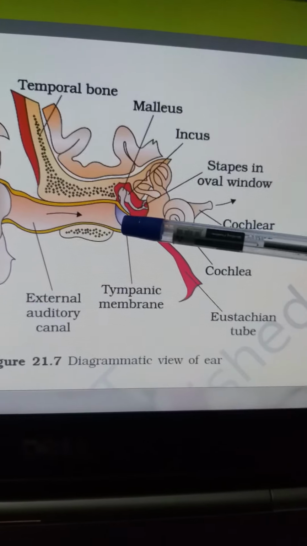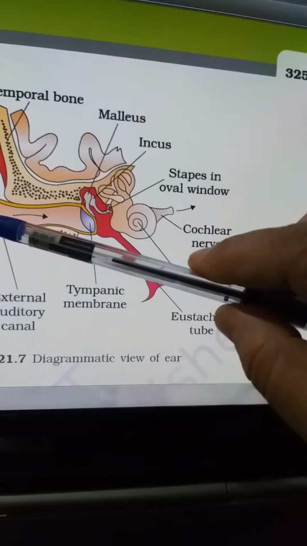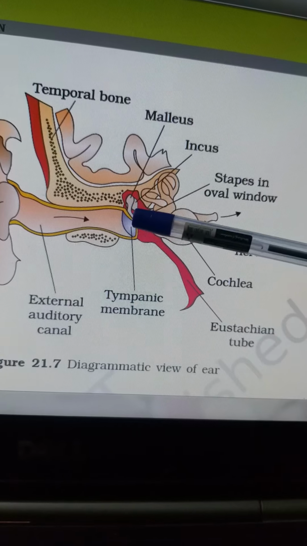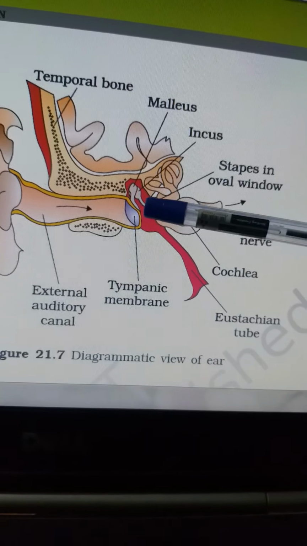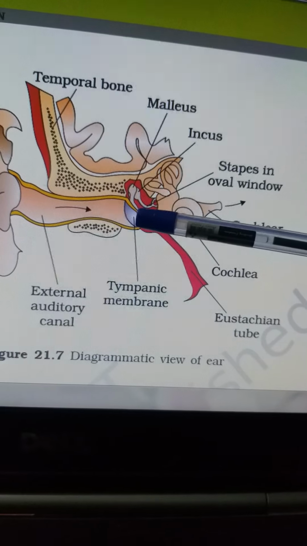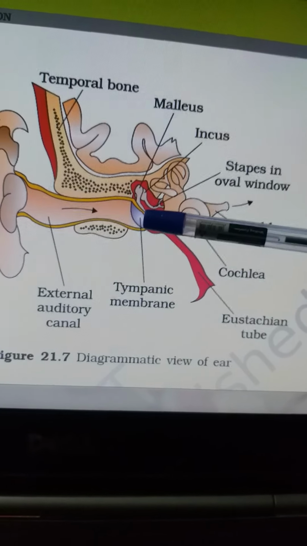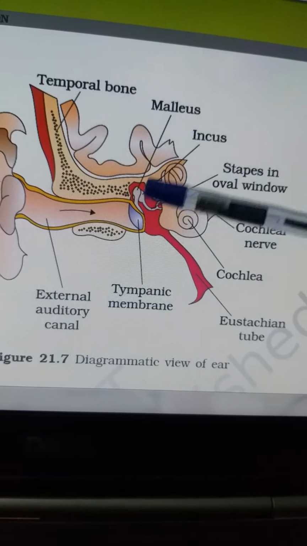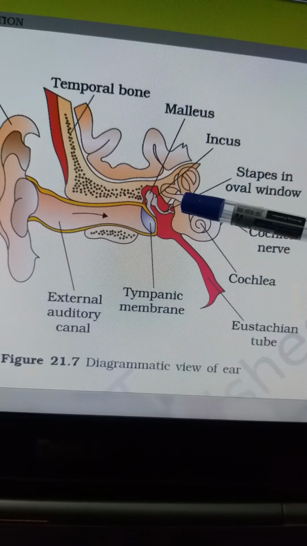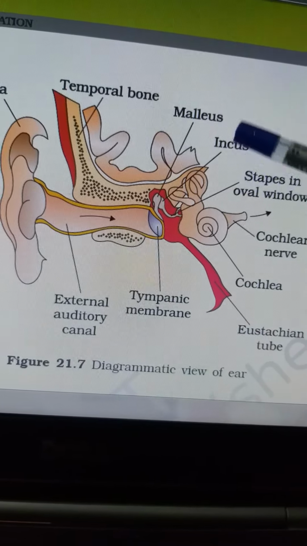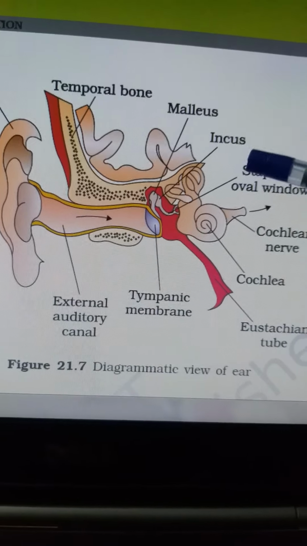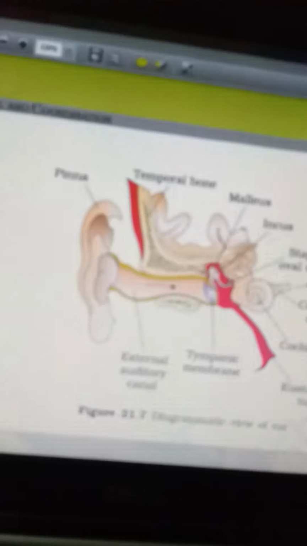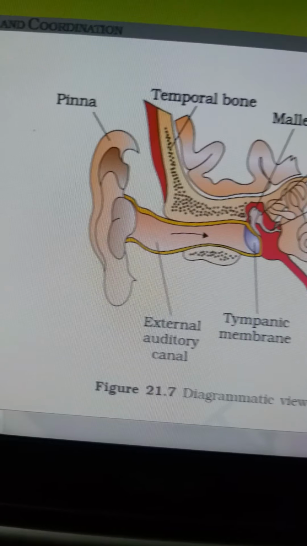Now here is the tympanum, and this is the external auditory canal. From here the middle portion starts. It is like a drum: when sound energy comes and strikes here, it vibrates. That vibration is conducted by three bones here: malleus, incus and stapes. These are the three tiny bones, which you call the ear ossicles, and they carry the vibration onward.